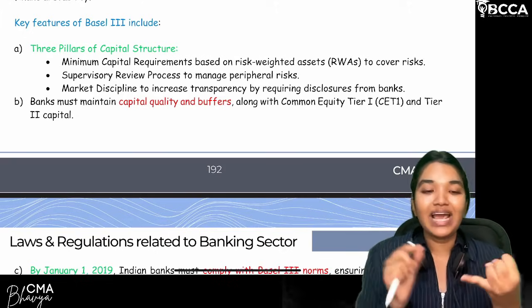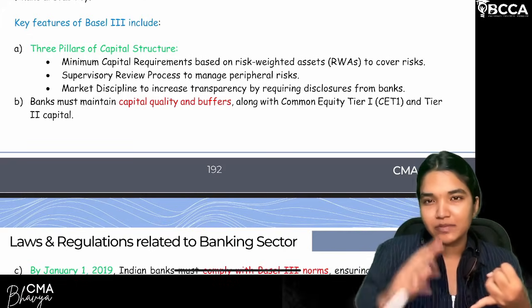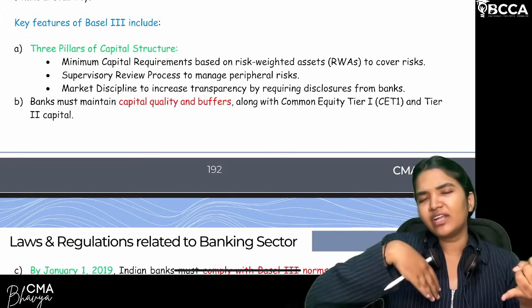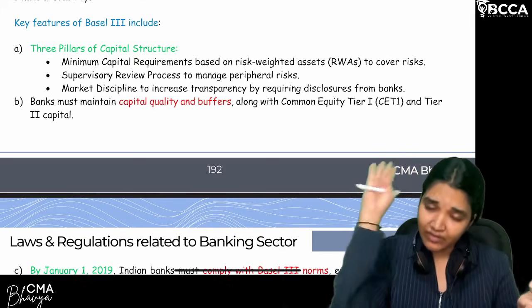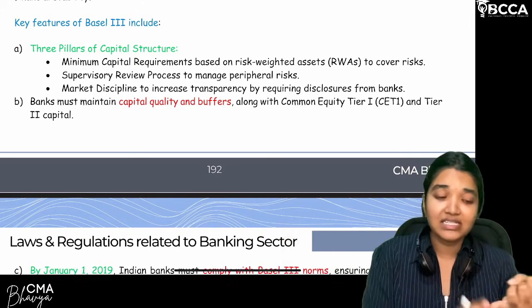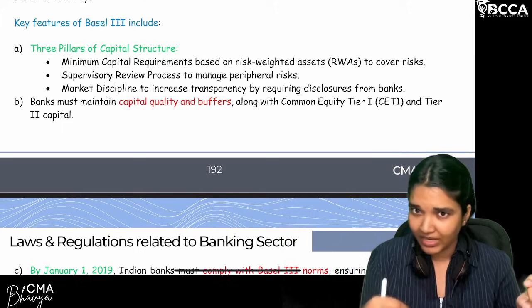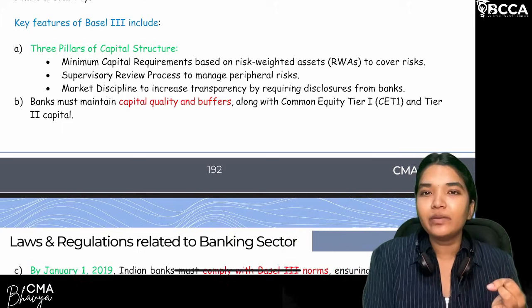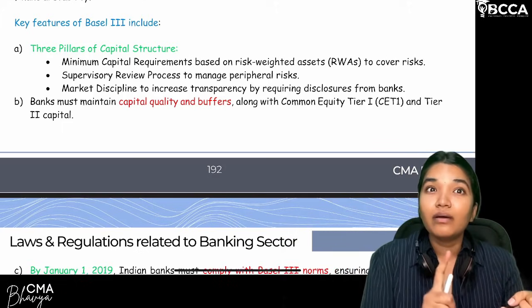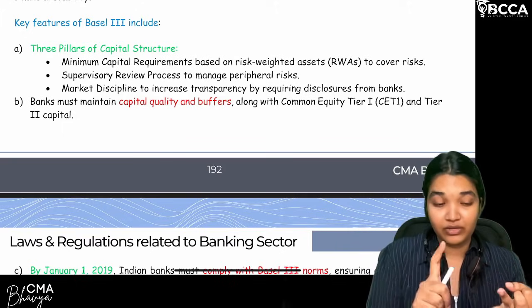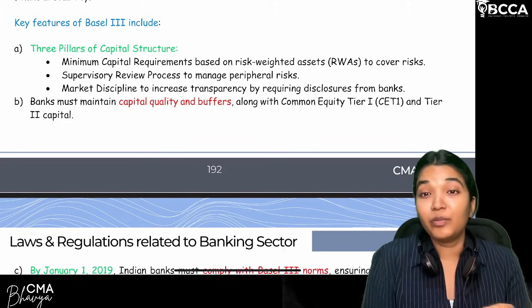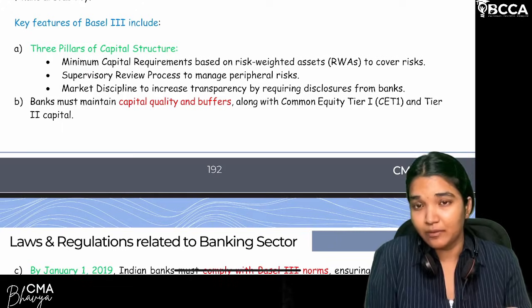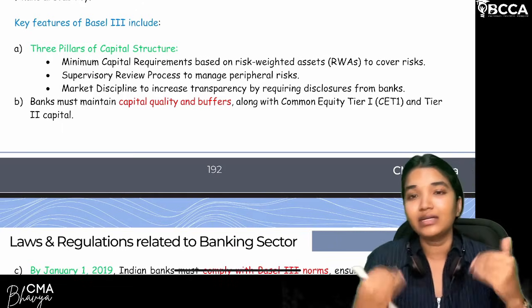Tier 2 capital, you will have subordinate debt. Subordinate debt means the obligations at the end. After I complete the payment of all the liabilities, I will pay you back. That is subordinate debt. It's a last priority. That is why you will keep it under the tier 2 capital. And tier 2 capital will have revaluation reserves, and then your preference shares where you still have to pay those. These will be there in the tier 2 capital.